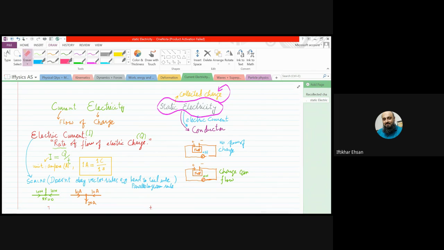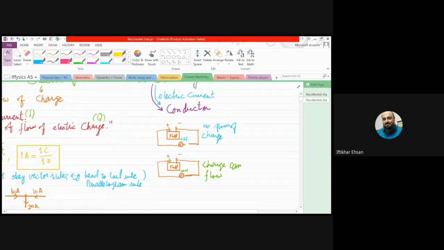But when we touch any conducting material, that charge flows from our body to the other object, or from the other object to our body, and when the charge flows, we feel the current, the shock. It means the static electricity changes into current electricity when the charge flows.